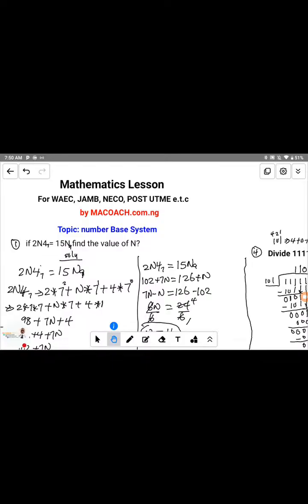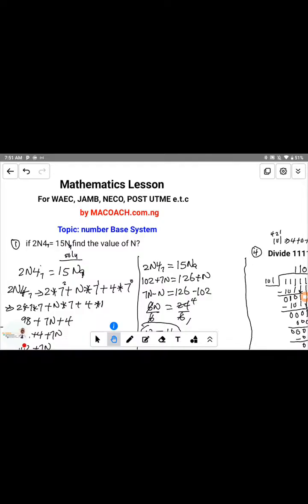So we are still under this topic called number base system. This is one of the very important topics because it's the first topic according to the syllabus that was released this year for this upcoming examination. We have been able to compile up to 40 plus questions under this number base system, so you can stay to the end of the class and master and understand all these 40 questions.